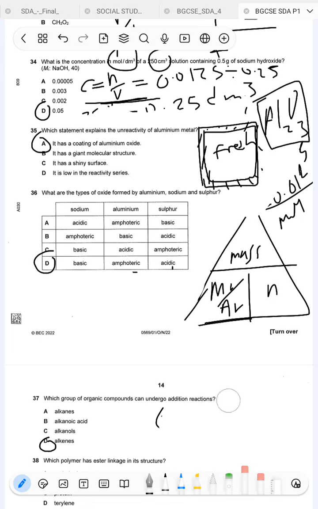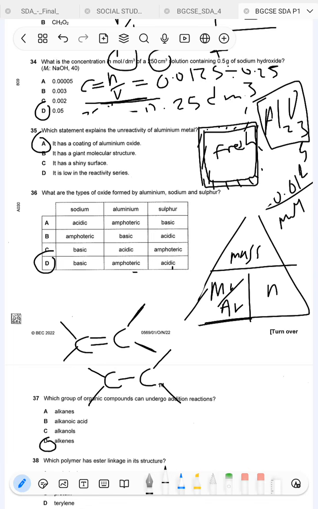let me just do this one properly. So if you have a double bond like this, and I change the double bond to a single bond, then I'm still having those. Now you need to know that one carbon can take a maximum of 4 single bonds.